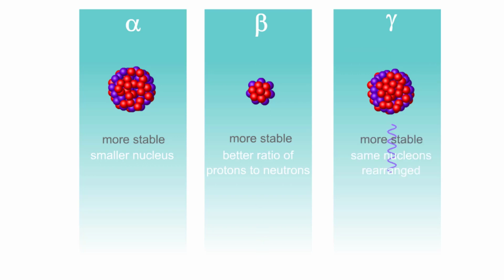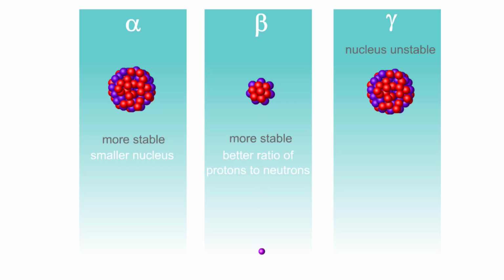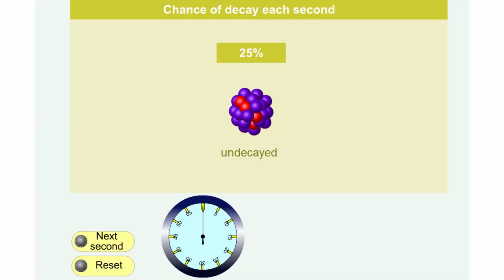Sometimes the nucleus is still not stable and may change again and again, giving off an alpha, beta or gamma each time it changes. But we're going to assume that it only takes one decay for a nucleus to become stable. For a given isotope, every atomic nucleus has a certain chance of decay each second.